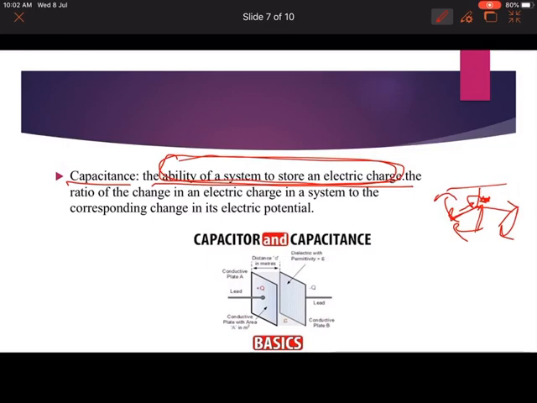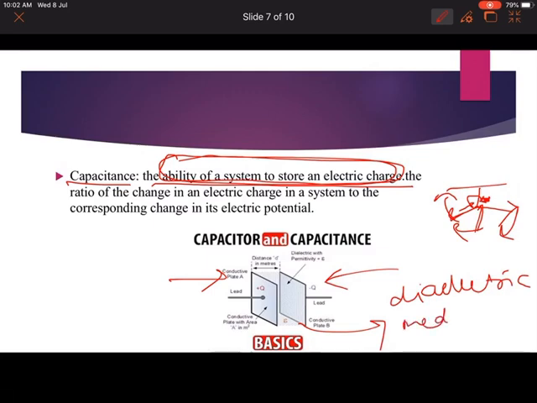It is the ratio of change in electric charge in a system to the corresponding change in its electric potential. You see the example over here. देखा है, कैपेसिटर्स दिखाया हुआ है, कैपेसिटर और कैपेसिटेंस. It has two plates. दो plates है यहाँ पे. Here are two plates, and here is the dielectric medium. This will be the distance between the two plates.